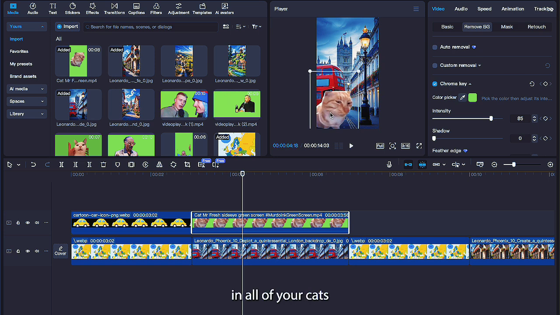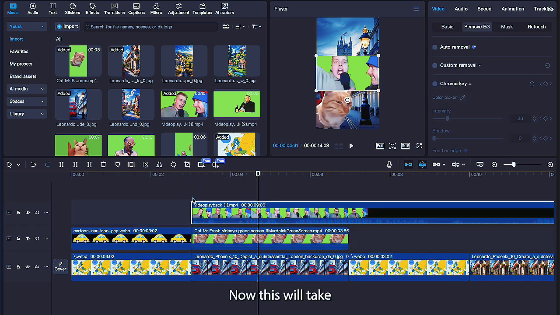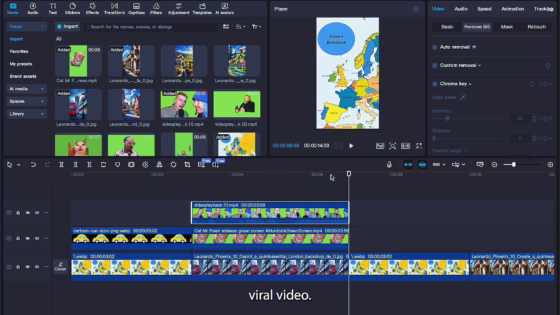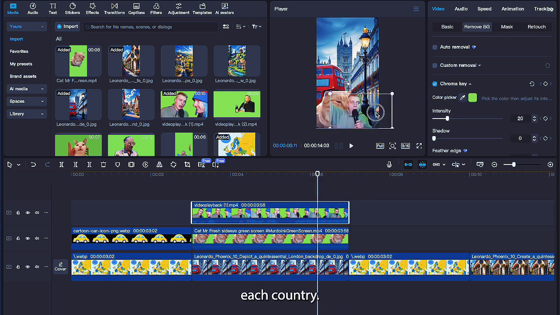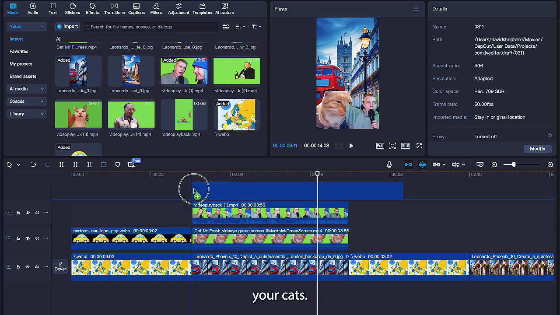Now you may need to increase the intensity slider if your cat still has some green around it. So you now need to add in all of your cats and do the exact same chroma key thing. Now this will take some time, but it's worth it to get a viral video. You also need to go ahead and repeat what I've just shown you for each country. So at the end, you should have a moving car animation and an image with all of your cats.